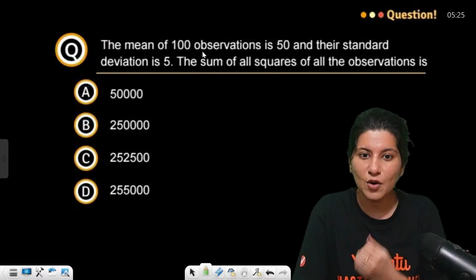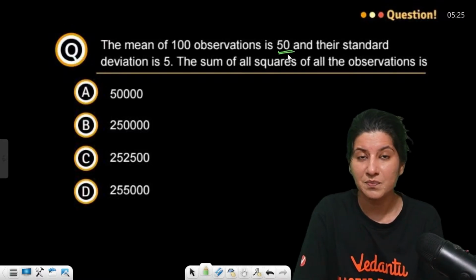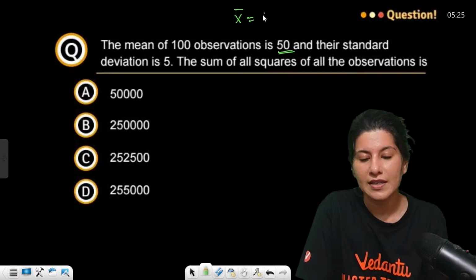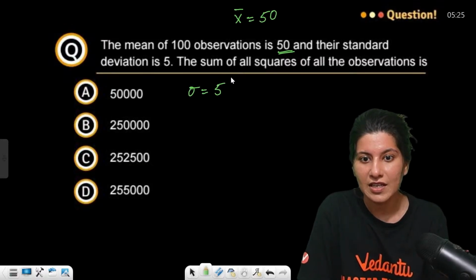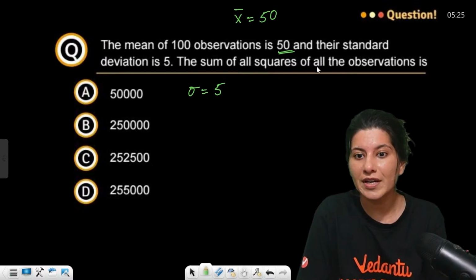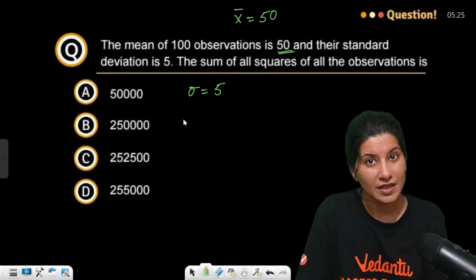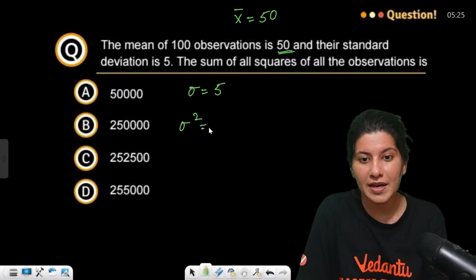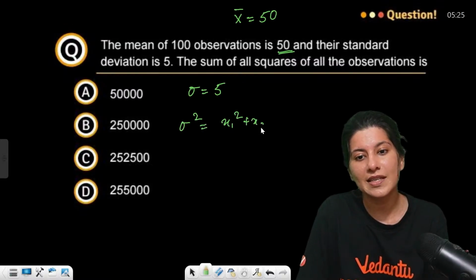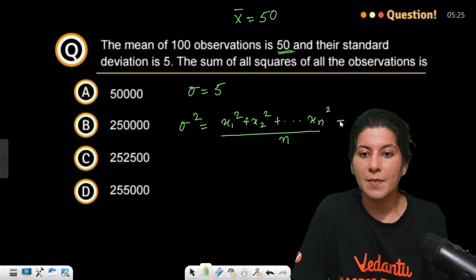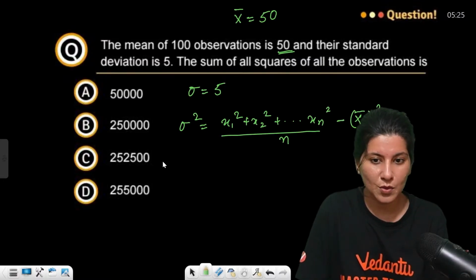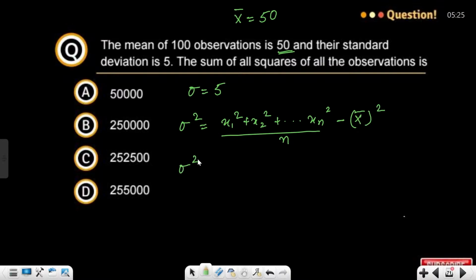Mean of 100 observations is 50. Mean of 100, x bar is 50. Their standard deviation, that means sigma, is 5. Sum of squares of all the observations is, okay. So now you understand sigma square is x1 square plus x2 square. Mean of squares minus square of mean is what we are going to apply over here. Now standard deviation they have given, right? 5. So this is 5 square.